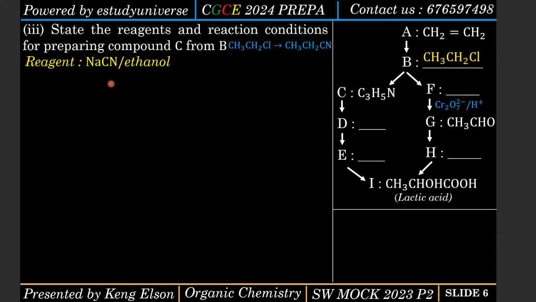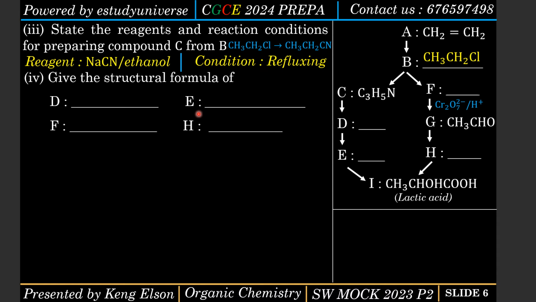So we just need to add a cyanide to it. So it's sodium cyanide, potassium cyanide, I think even magnesium cyanide will work. So sodium cyanide in ethanol is a reagent. We are going to increase the number of carbon atoms, and the condition is refluxing. Okay, that's Roman 3. Roman 4, give the structural formula of D, E, F, and H.